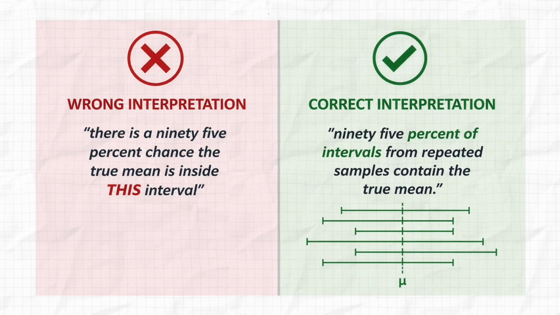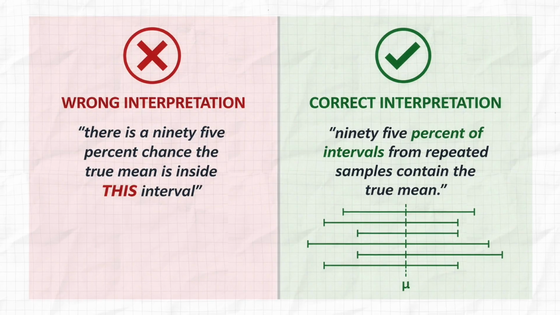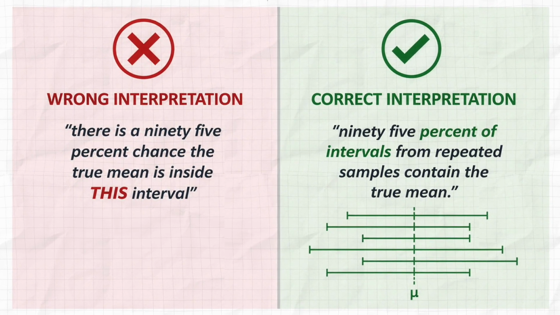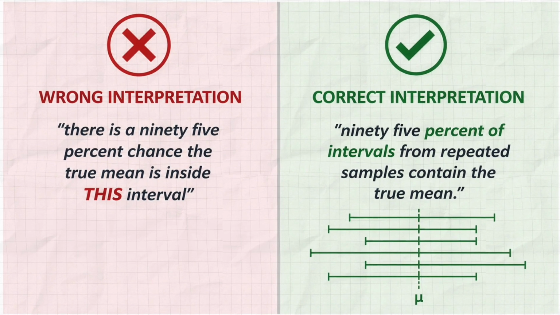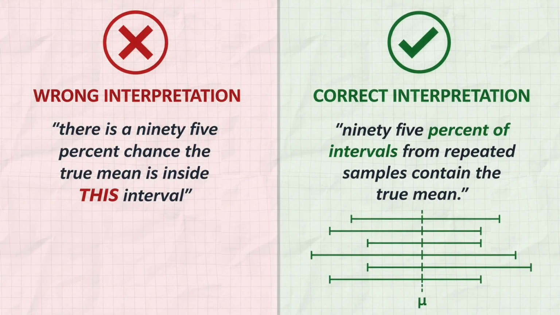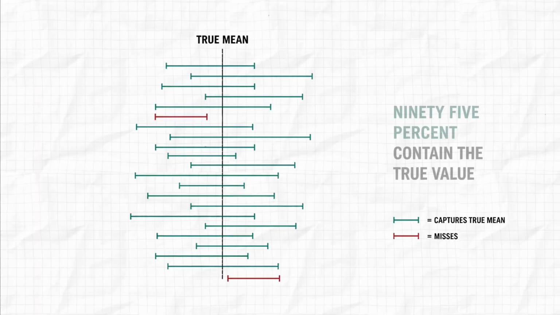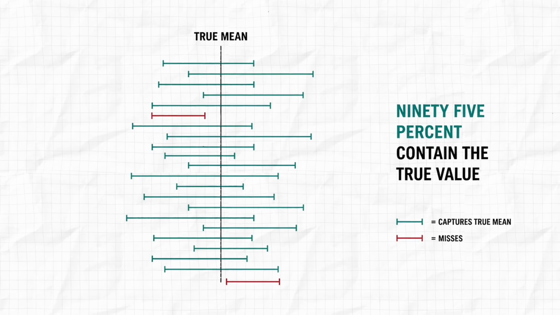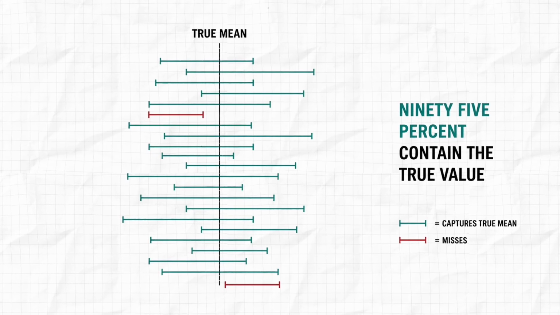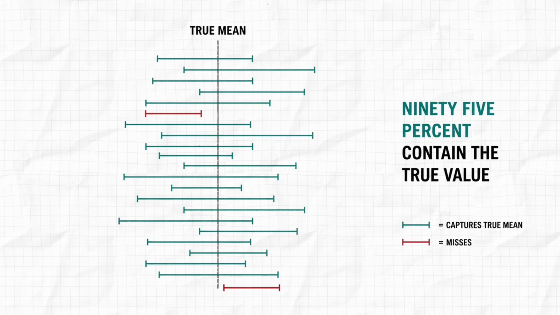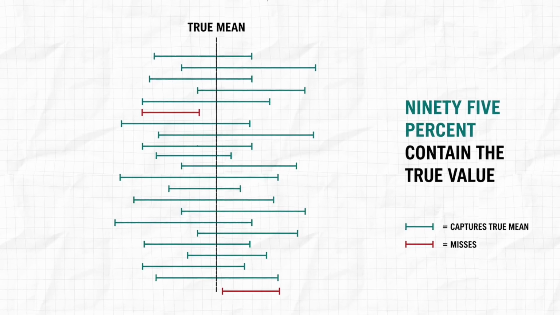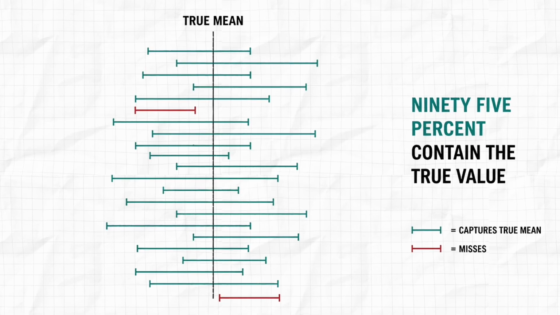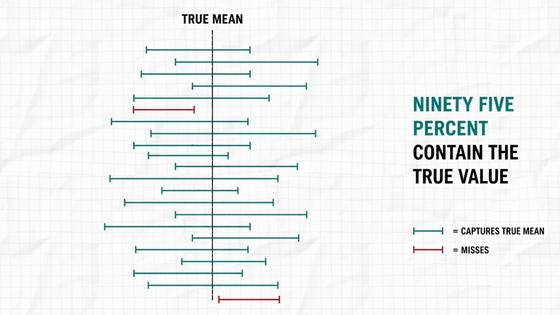The correct interpretation is like this. If you repeated your study many times, each time collecting a fresh sample and building a new interval, about 95% of those intervals would contain the true value. And I know this is a little confusing. Confidence intervals belong to frequentist statistics, a school of thought that says probability can only be defined for things that are genuinely random. But the true population mean is not random. It is a fixed number that already exists even though you do not know it.